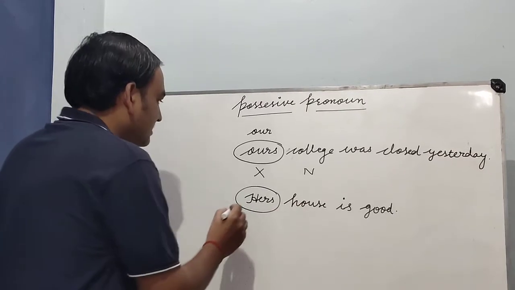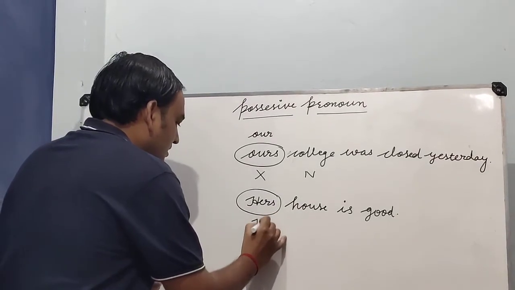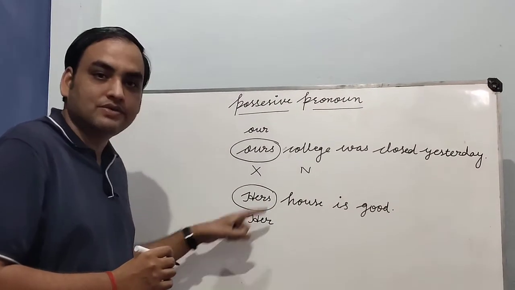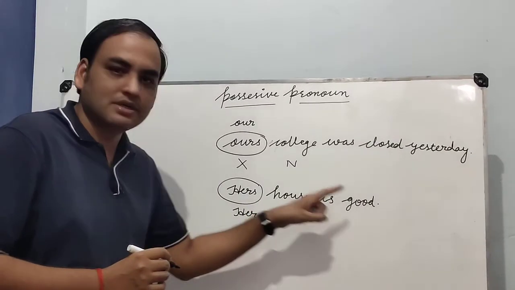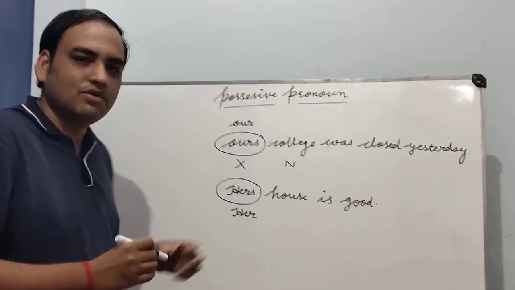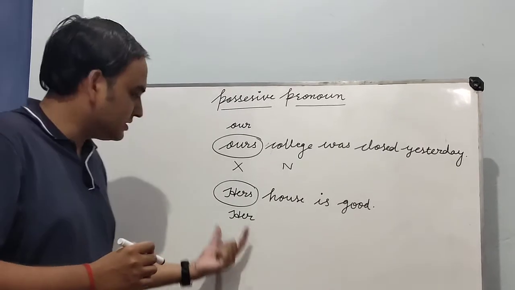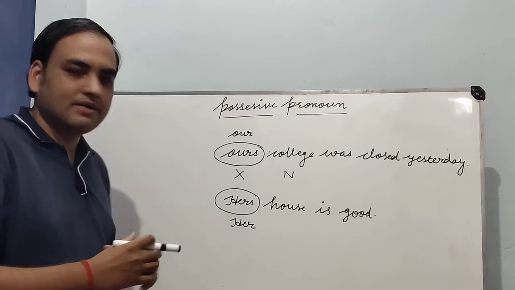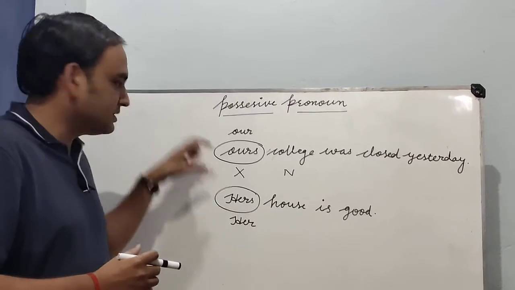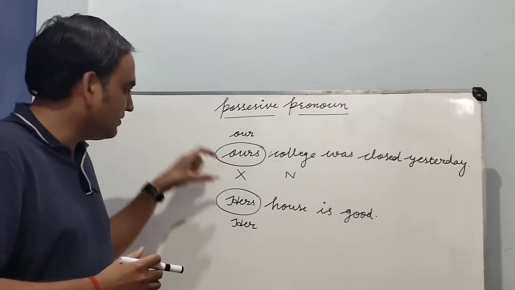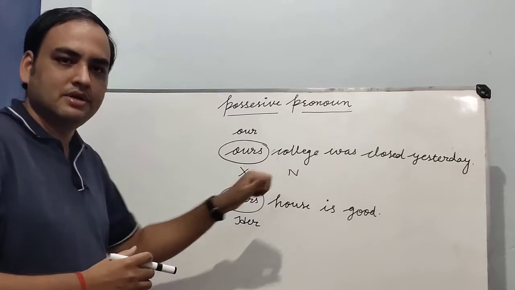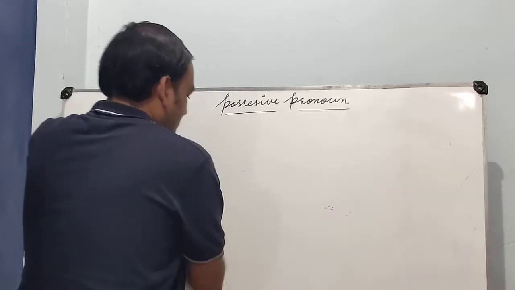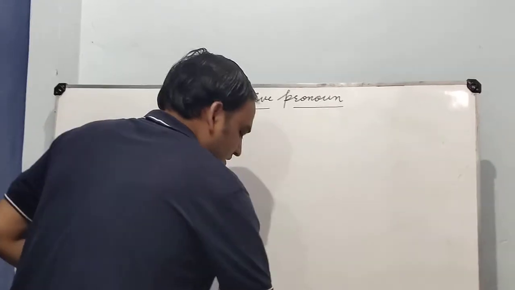Okay, so the correct word will be her. Okay, her is a possessive adjective of she. Her house is good. Uska jo ghar hai woh achha hai. So this is the correct sentence. Okay, so this was the first rule I have explained here. We cannot use possessive pronoun before the noun, but we can use possessive adjective before a noun. So this was the rule we have learned here.